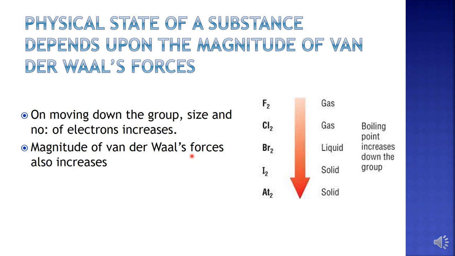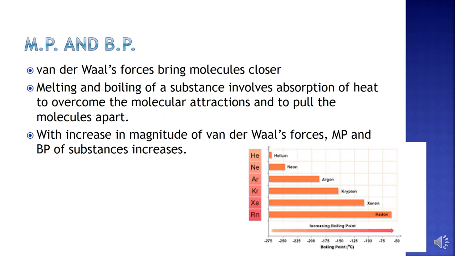So this will lead to an increase in the magnitude of van der Waals forces. And when the magnitude of van der Waals forces increases, the boiling point also increases. So as we move down the group in the halogen family, the boiling point increases. That is why at normal temperature, fluorine and chlorine exist as gases, whereas bromine is a liquid and iodine is a solid.